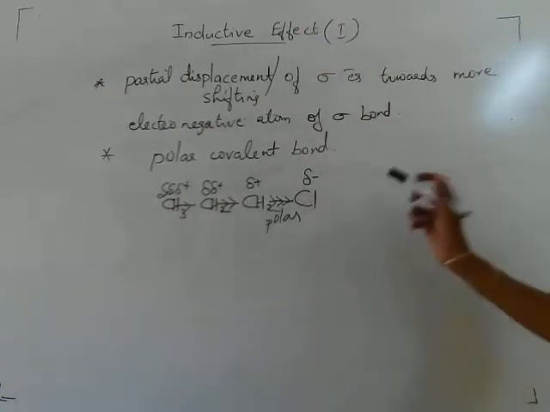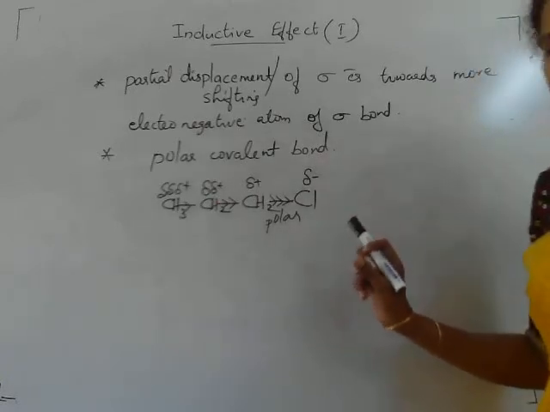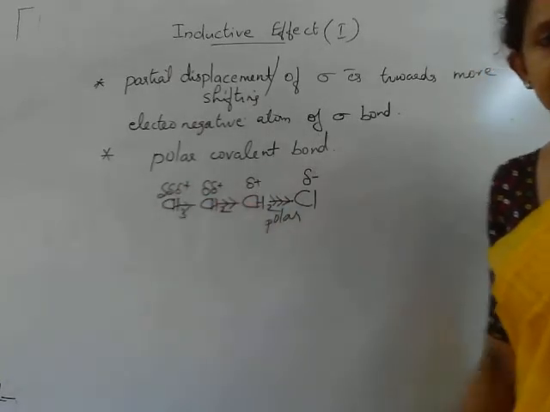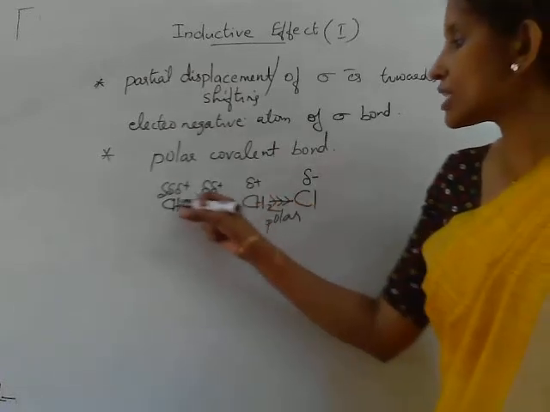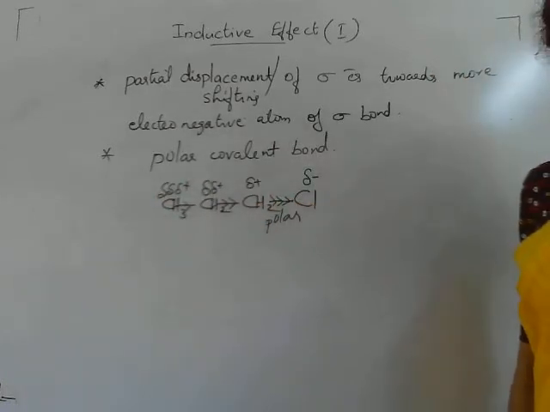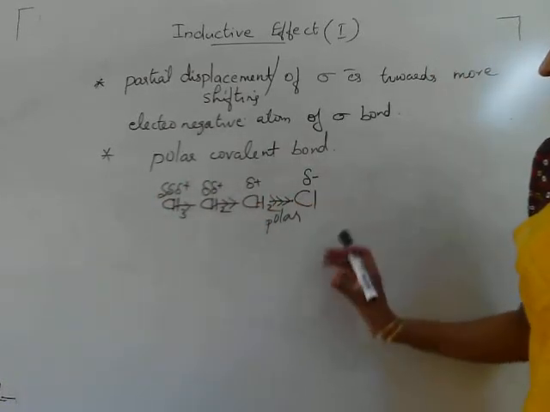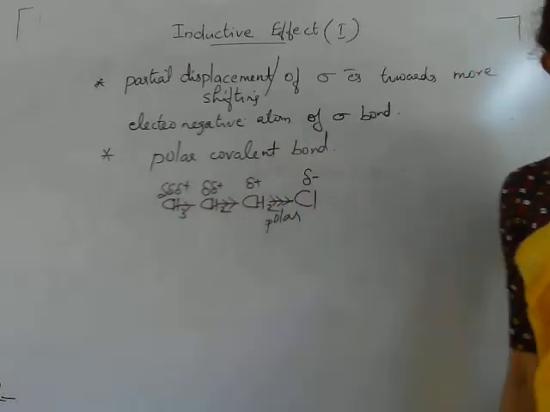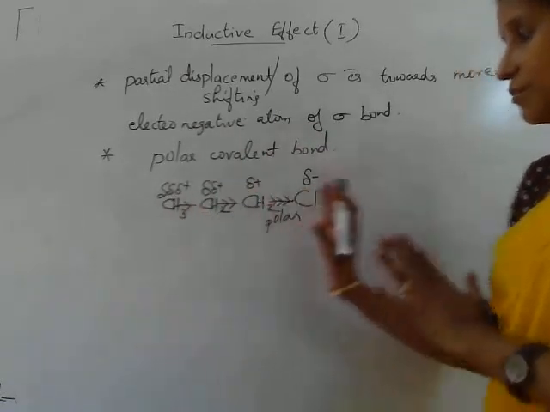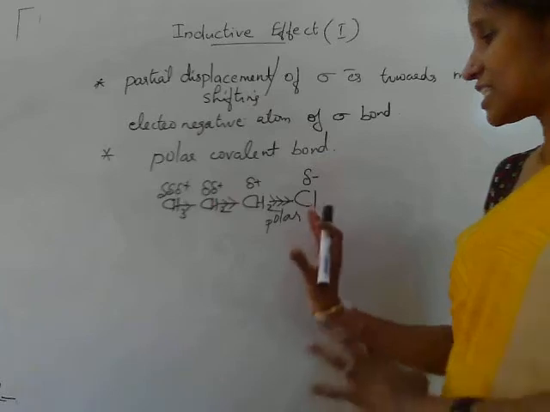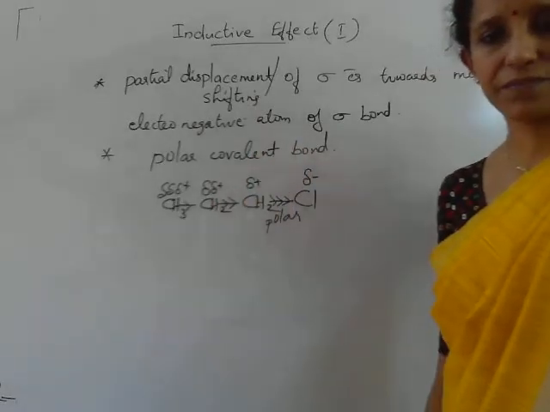And here we can see this inductive effect travels with distance. It travels through the carbon chain, and it can travel up to 3 carbon atoms only. After 3 carbon atoms, the inductive effect disappears.